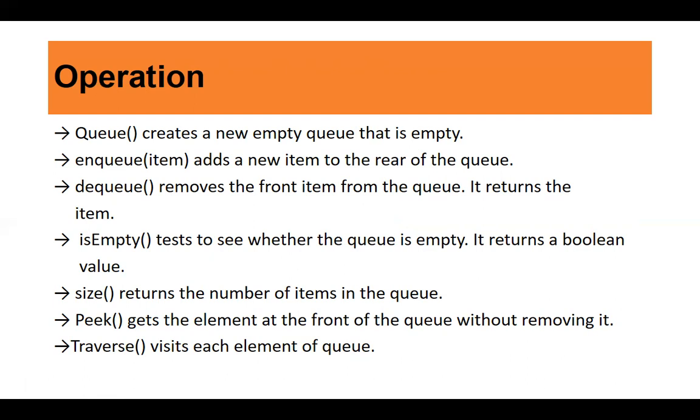The last is traverse. Traverse is visiting each and every element of the queue. Usually you use it to print the contents of the queue, so it will visit each and every element and print the contents.